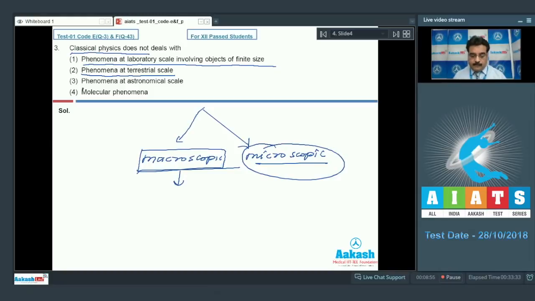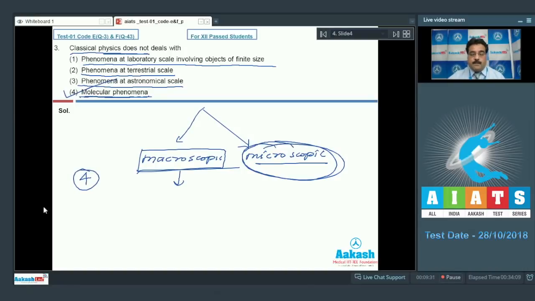Option number 3, phenomena at astronomical scale, also belongs to the macroscopic domain, so we can't take this option. But option number 4, molecular phenomena, is studied in the microscopic domain. The question demands what classical physics does not deal with, so option number 4 is the correct choice.